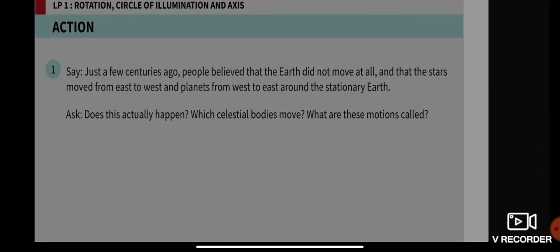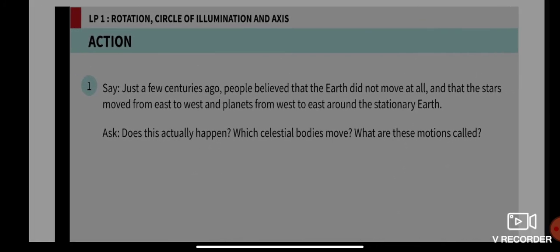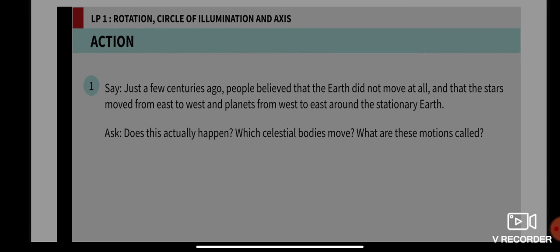A few centuries ago, people believed that the earth did not move at all, and that the stars moved from east to west and planets from west to east around the stationary earth. They believed the earth was stagnant, that it remained in the same place. Now, does this actually happen? Which celestial bodies move, and what are these motions called?